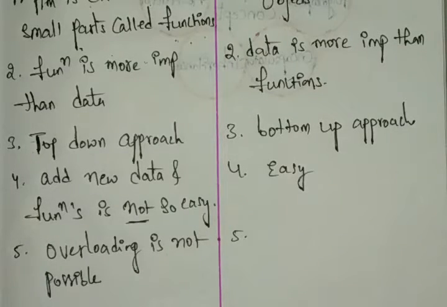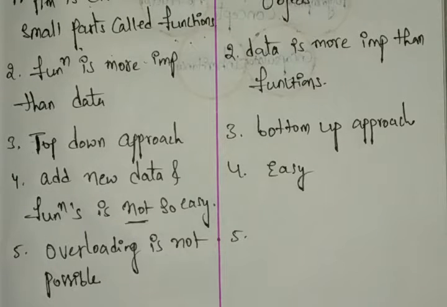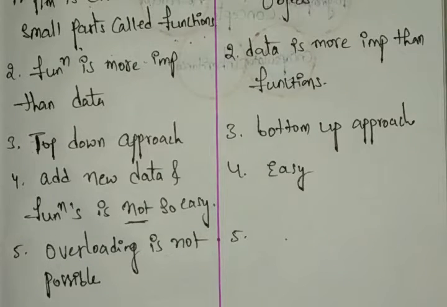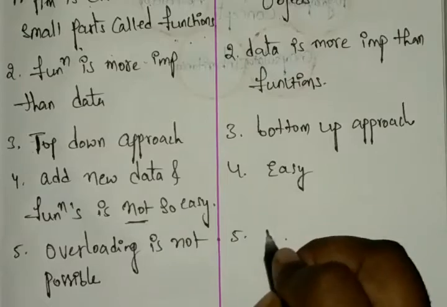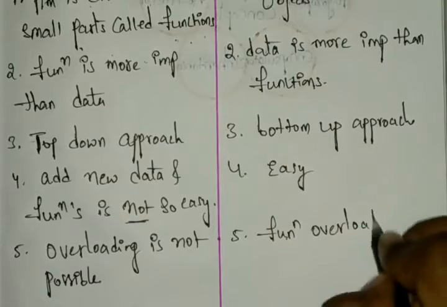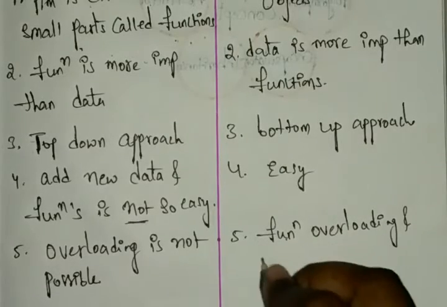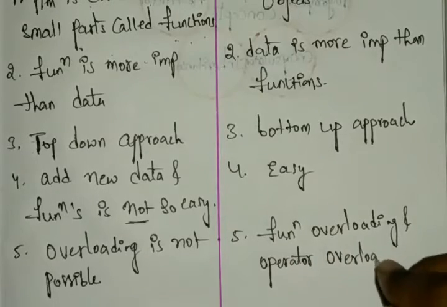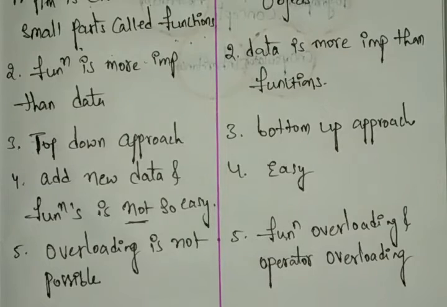But in object-oriented programming, we can perform overloading. How? Overloading can be performed in the form of function overloading, and also operator overloading. So object-oriented programming supports overloading.